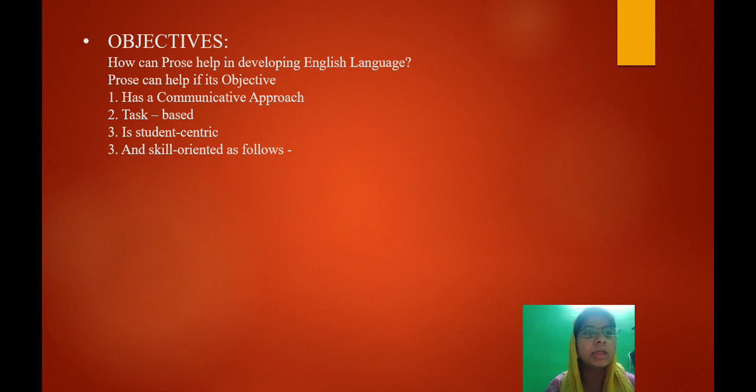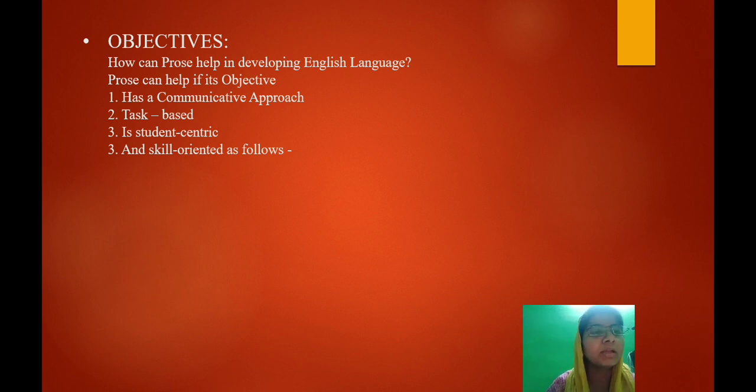The teacher needs to engage students in a lot of tasks through the assigned prose. It can be anything, some short story or just a narrative or an essay, whatever kind of prose it is. That should not be just a means to learn reading, or a mere means to understand what the particular story is saying. It has to be a medium of various tasks. The teacher needs to engage students in a number of tasks. Through those tasks, the target language will be developed. That is how this whole process of teaching prose in class becomes student centric, when it is task based.